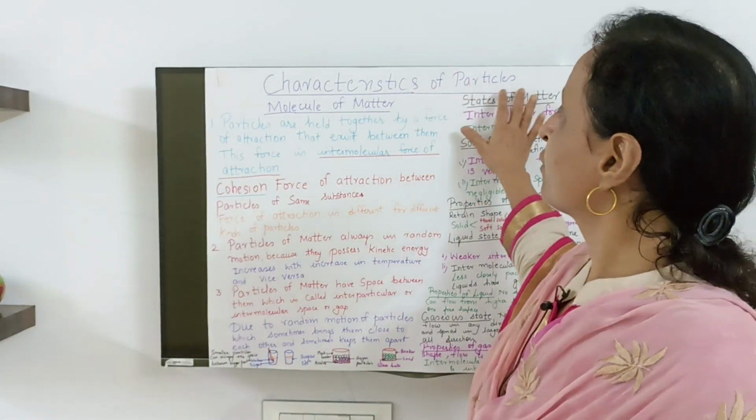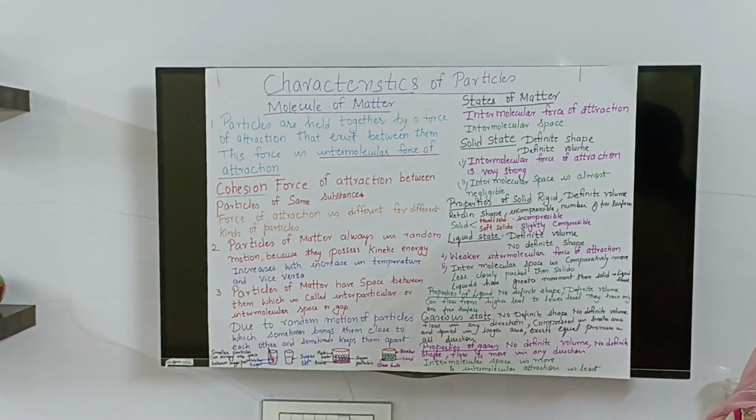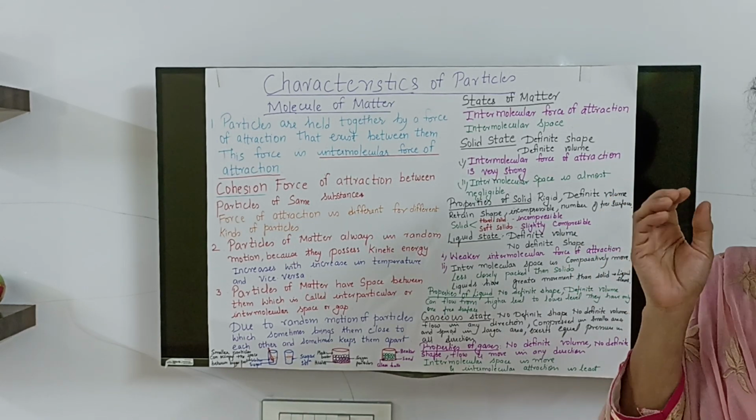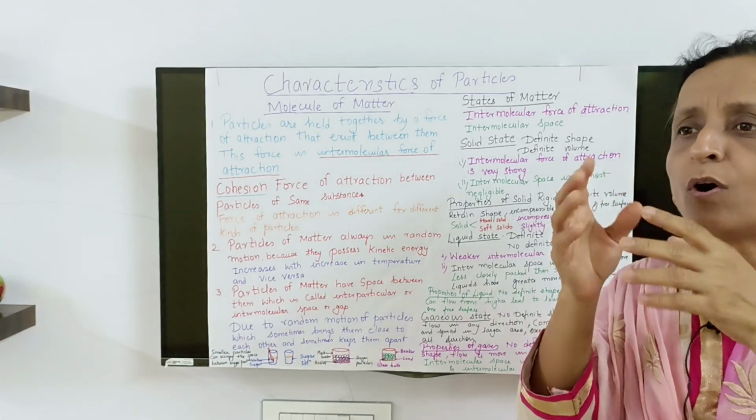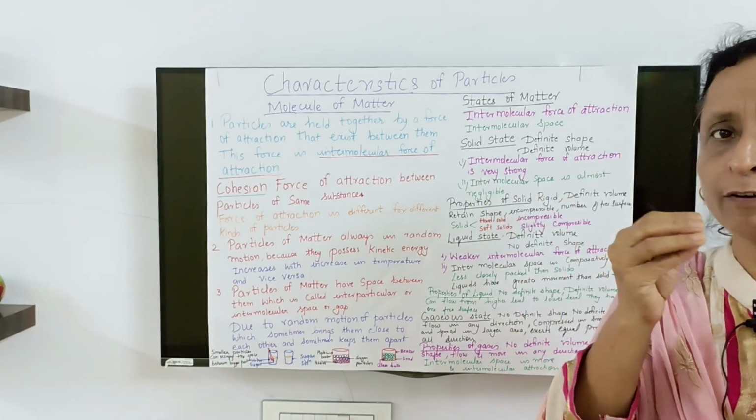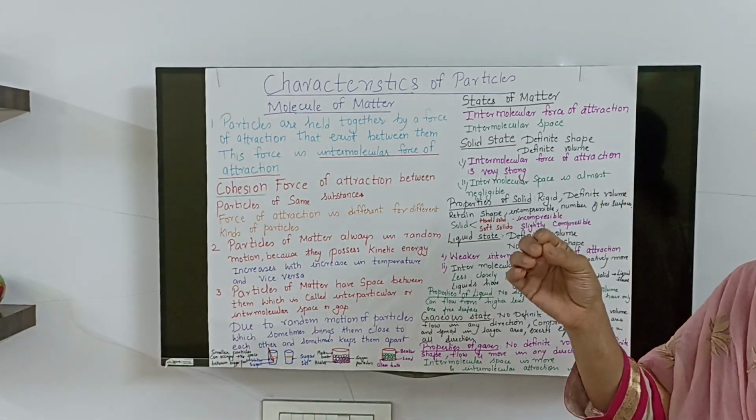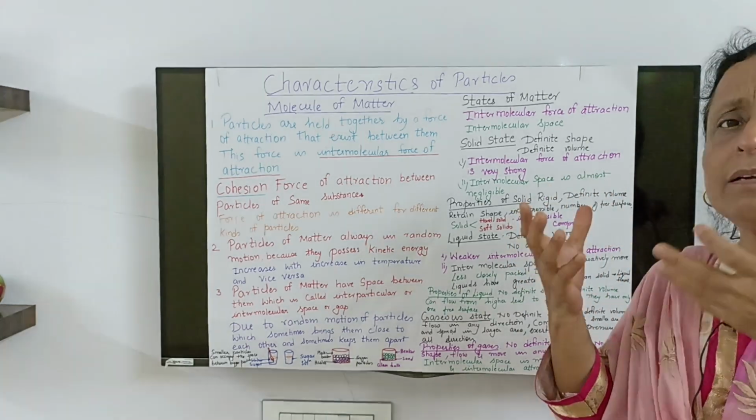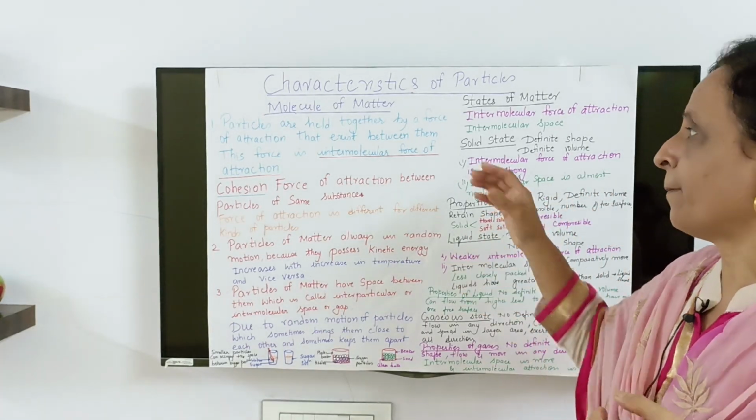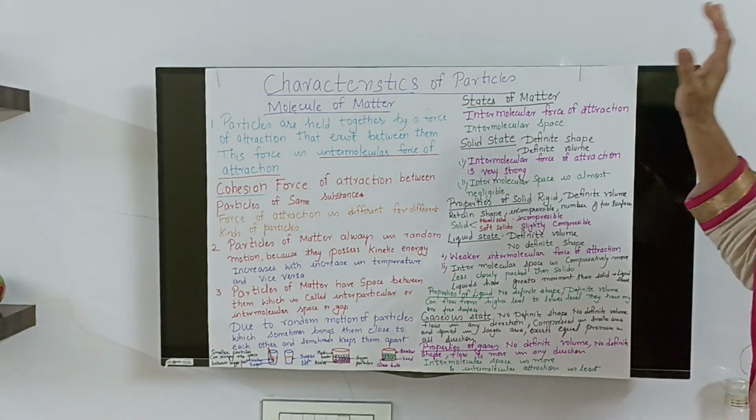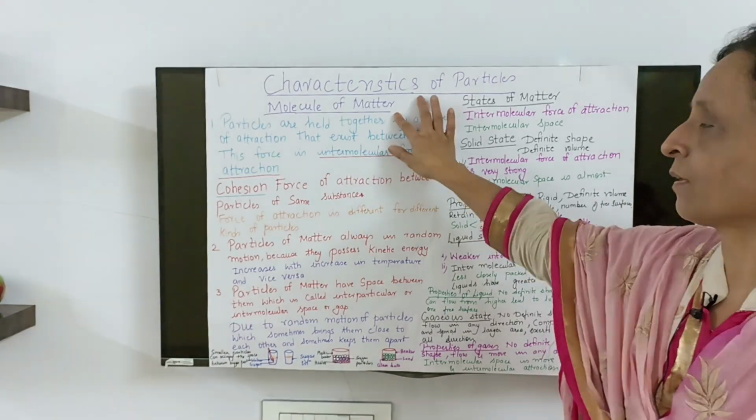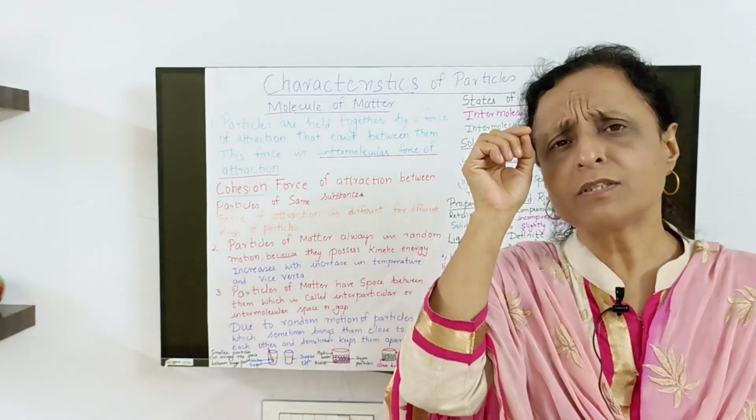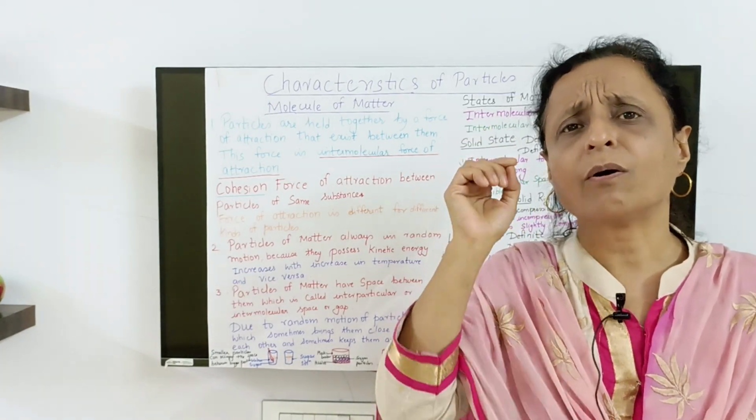Now the characteristics of the particle. What is a particle? Atom or molecule. Both are particles. How will they behave? If you see the particles of water, they will behave differently. The particles of gold will behave differently. Copper differently. Wood differently. They are either atoms or molecules that form the particle. So the characteristics of particles, that is, molecules of matter. Particles are held together. The molecules, the particles or the atoms are always held together.